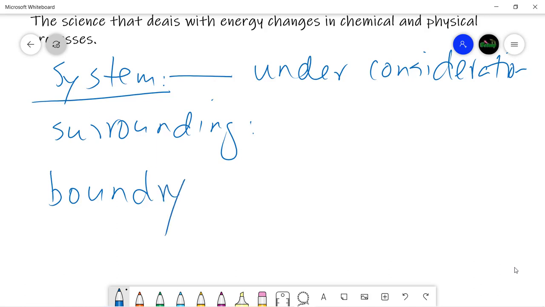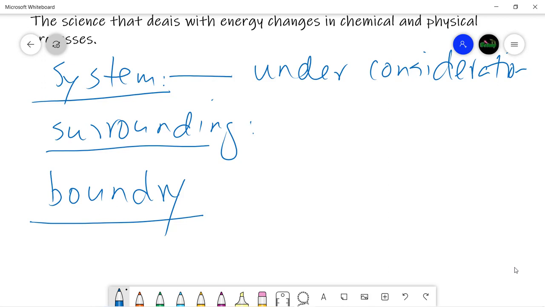The boundary is the line of demarcation between our system, the area or matter which we are considering, and its surrounding. Now all these concepts are quite abstract and mostly imaginary, like the surroundings or the boundary. The boundary is basically an imaginary line which separates our system from its surrounding. So these are a few very basic terms that are used in thermodynamics.